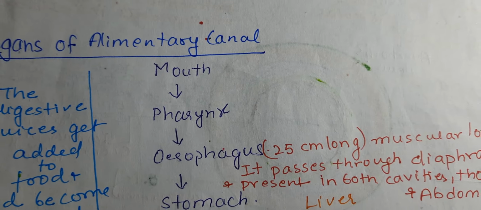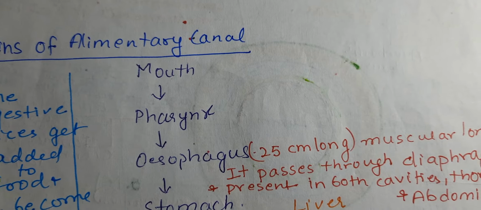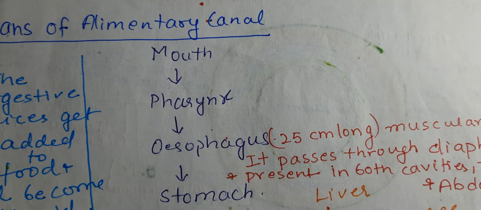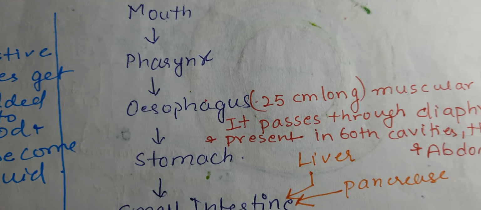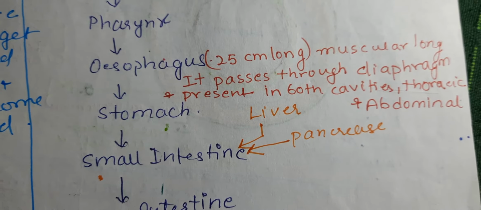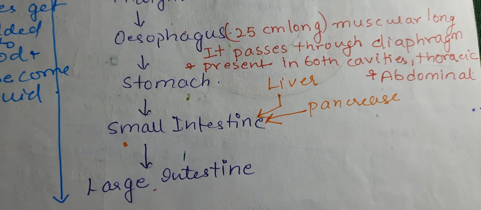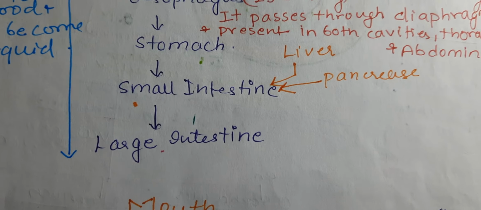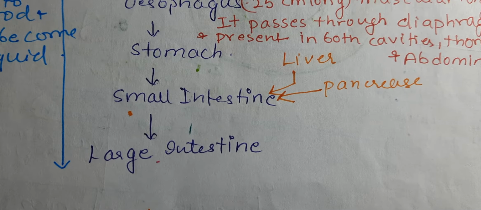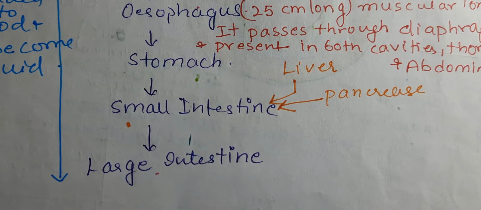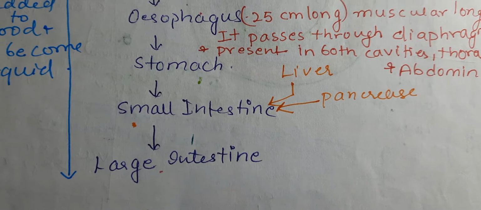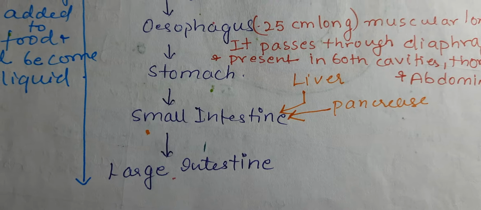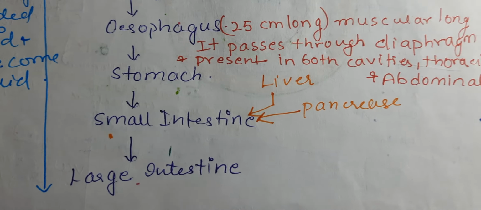The food from the mouth, the anterior opening, enters the pharynx, then the esophagus, then the stomach, then the small intestine and large intestine. The last part of the large intestine is the anus, which is the posterior opening of the alimentary canal.